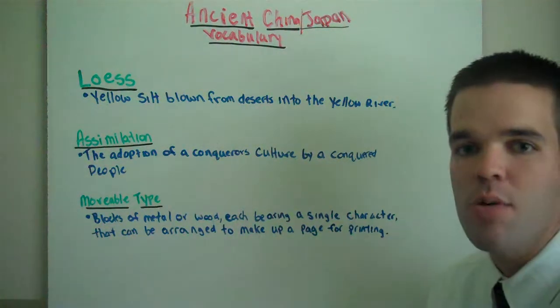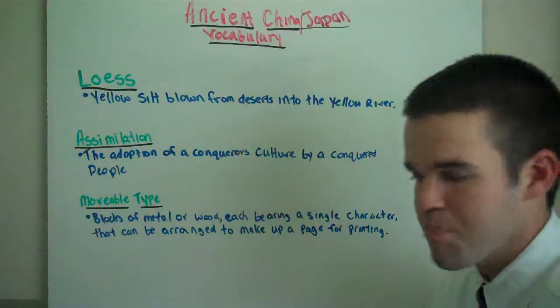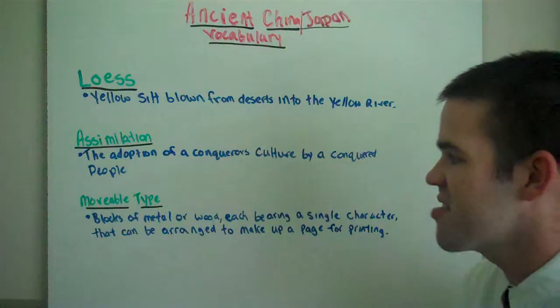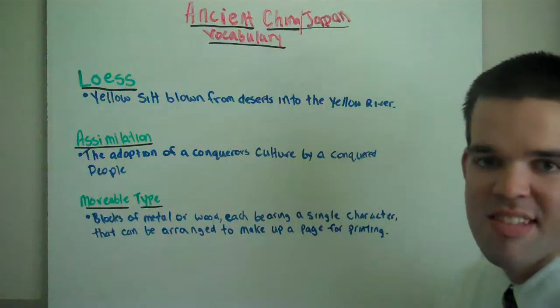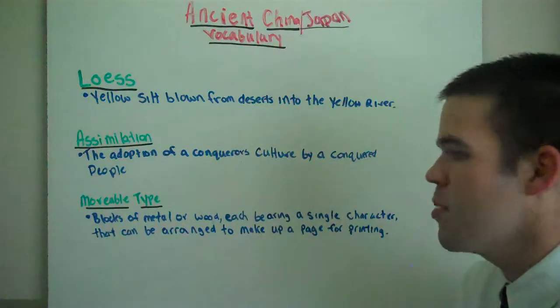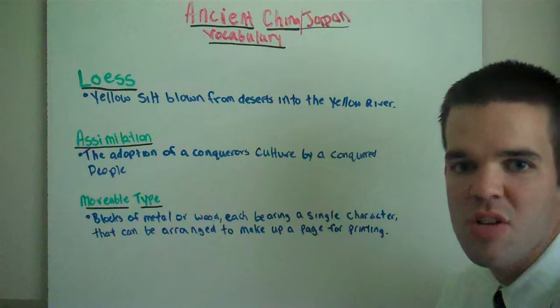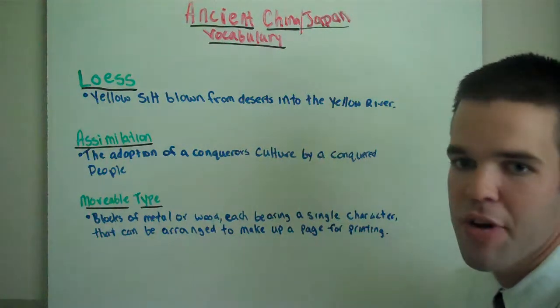Let's move on to the final Chinese vocab word for today. Movable type. Movable type is blocks of metal or wood, each bearing a single character. A single character can mean a letter of an alphabet, an exclamation point, quotation mark, period, comma, that can be arranged to make up a page for printing.